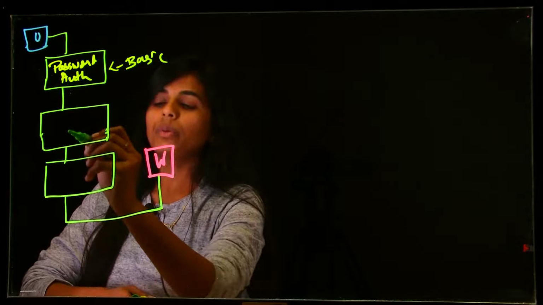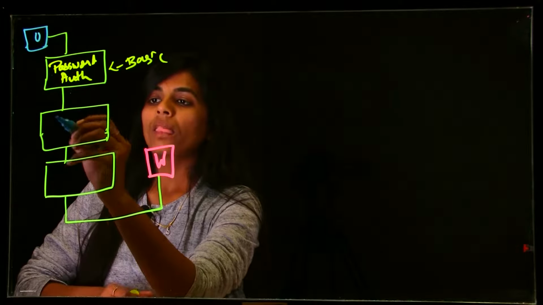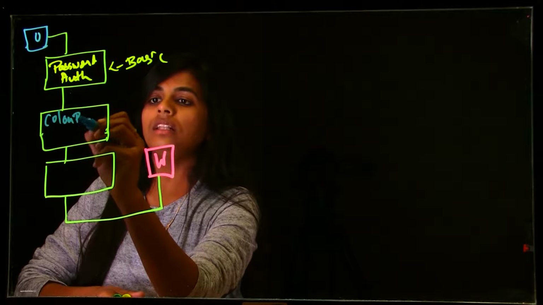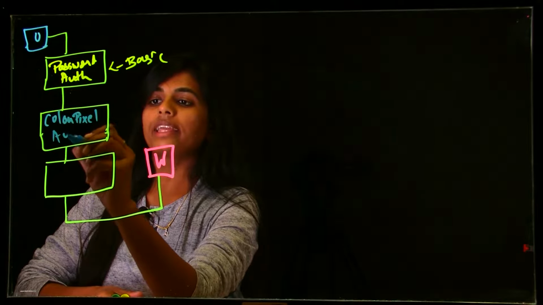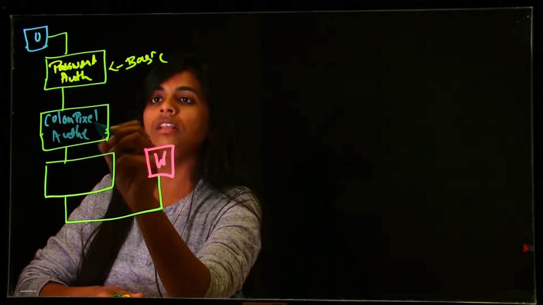The second level would be color pixel authentication. In that, basically, the system will provide some color pixels for the user to choose particular pixels from the system. They have to recognize those pixels, because while logging into the system it will ask for the pixel code as authentication.